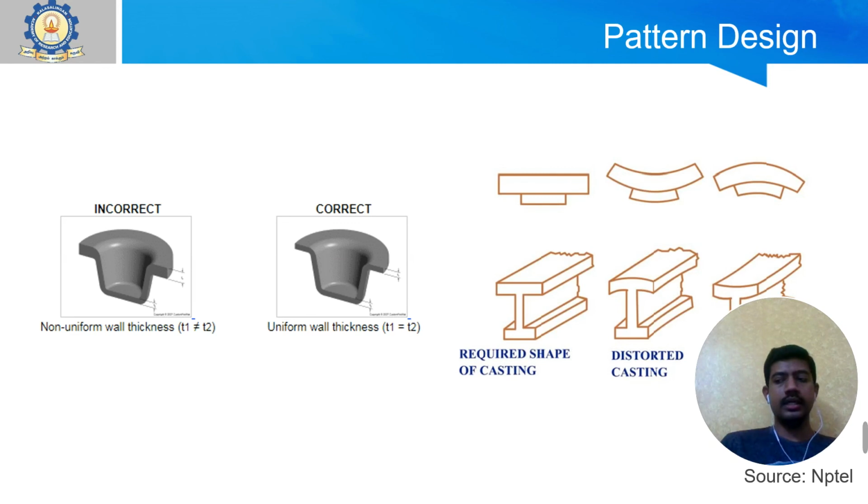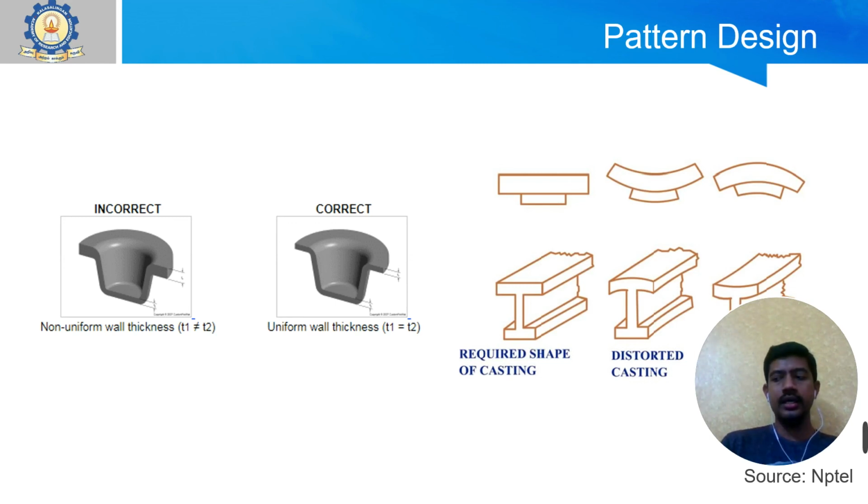Here you can see that the design of the section is not of uniform thickness. The correct one is that the entire pattern should have a uniform thickness. According to that, you should design your pattern. Maybe later on you can do some additional secondary processing to bring it back to the required shape and size.